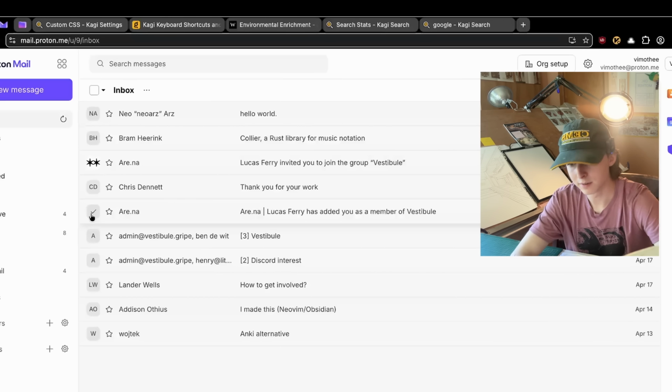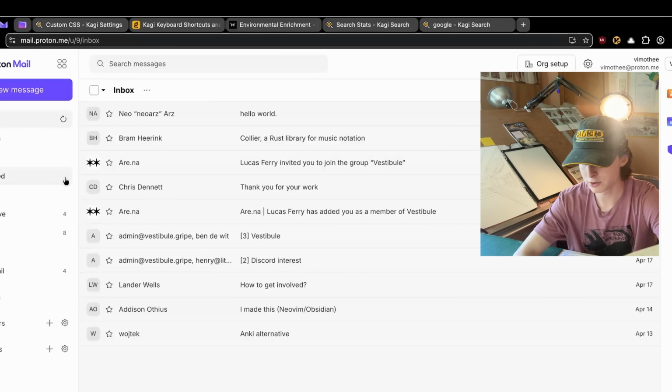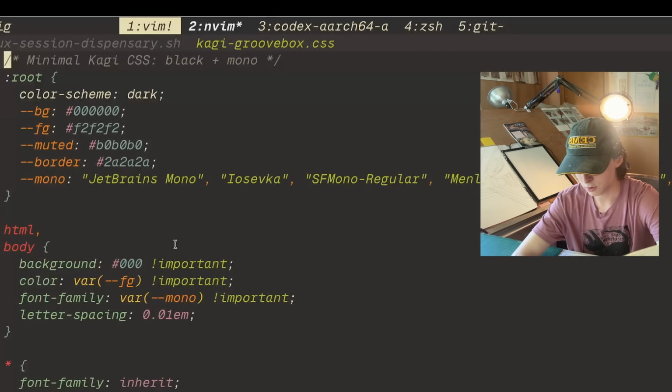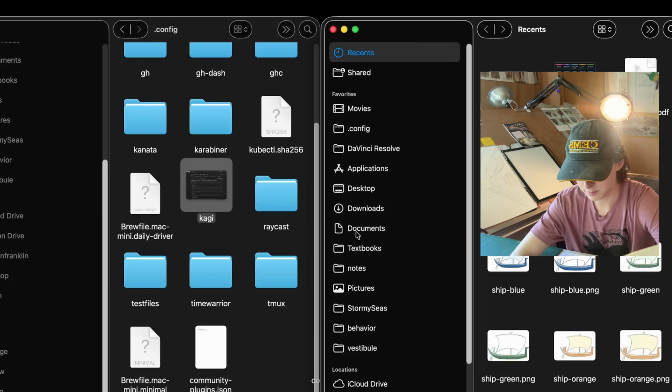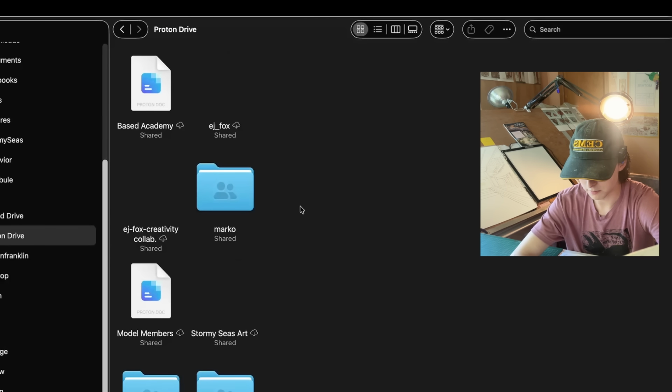Anyway, enough hating. On to the loving. So Proton Mail, excellent. The Proton Suite in general, Proton Drive, phenomenal. Proton Drive just plugs into my file system, so I keep all my game assets in Proton Drive. And let's see. Yeah, you can see it's just nice. It syncs quickly. I have my own kind of file syncing with dedicated servers between teammates, but we also use Proton because it's easily accessible. Then Proton Pass as well kind of replaced KeePass for me just based on user experience, and it's cross-platform.